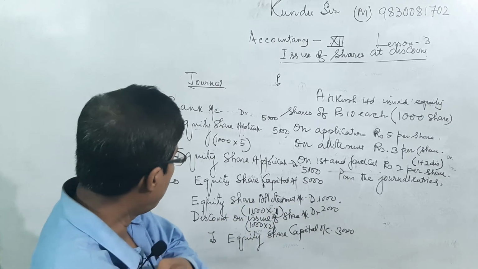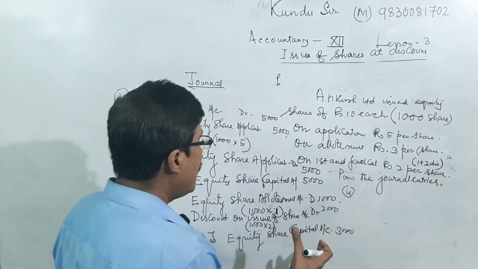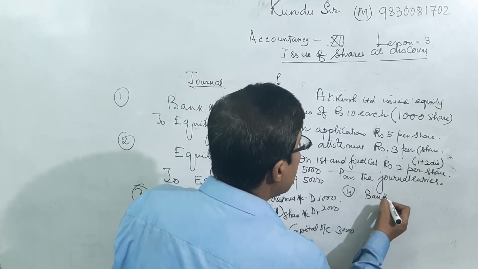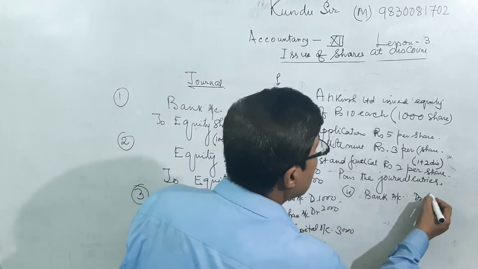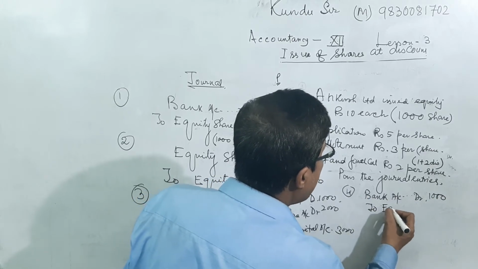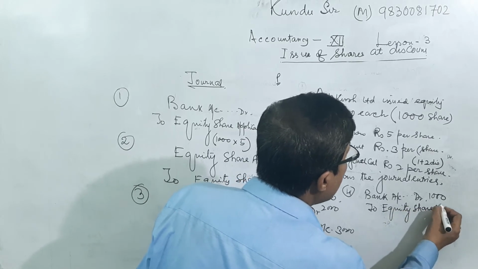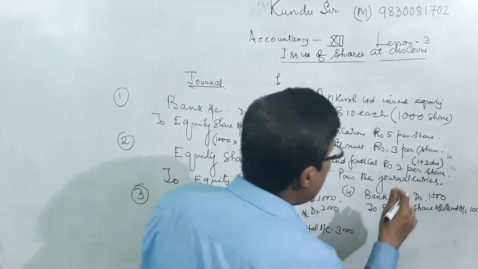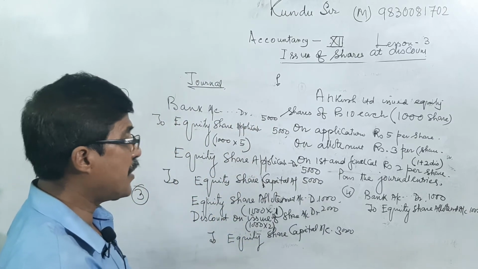Now fourth entry, here we received the money. How much will we receive? We will receive 1,000. Bank account debit to equity share allotment account 1,000 rupees. Being equity share allotment money duly received.